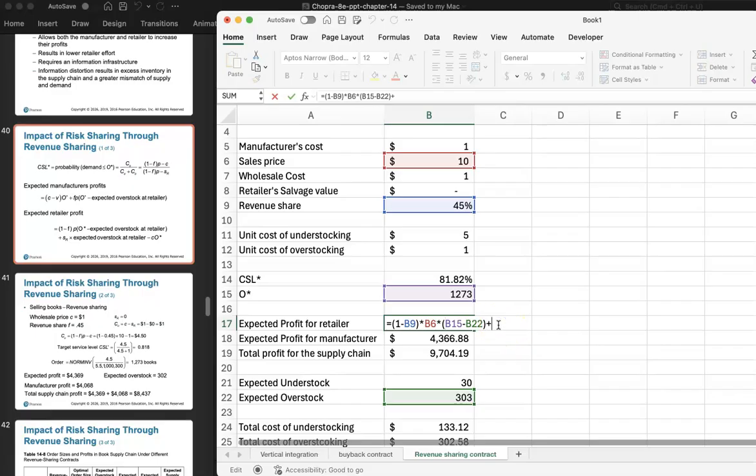Plus any salvage value that they expect to make. Now, in this case, the retailer does not have any salvage value, so the salvage value is 0. But in case the retailer has some salvage value, we have that times the expected overstock at the retailer, minus the cost of buying the item. They buy it at the wholesale cost, and they buy the number of items that they order.